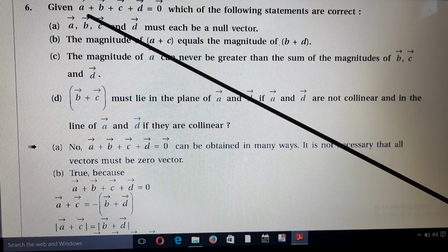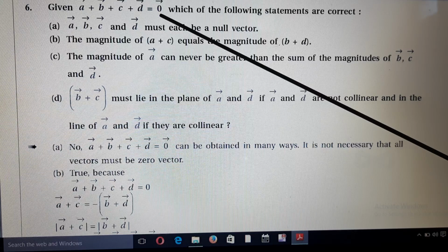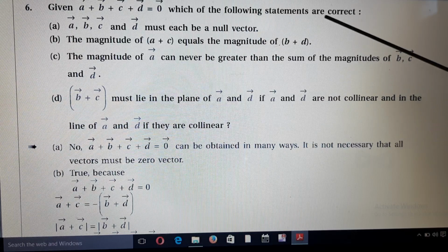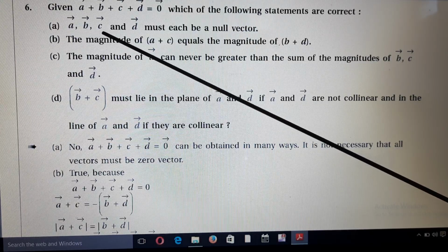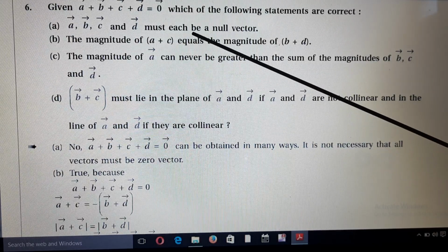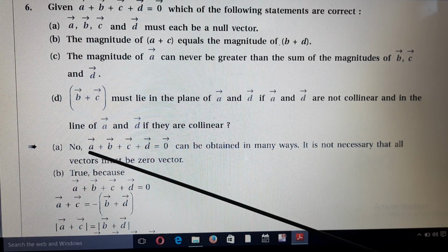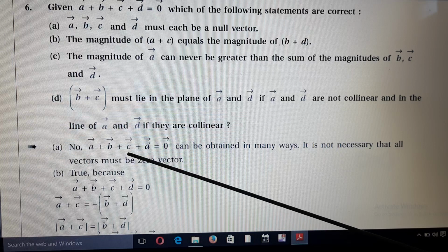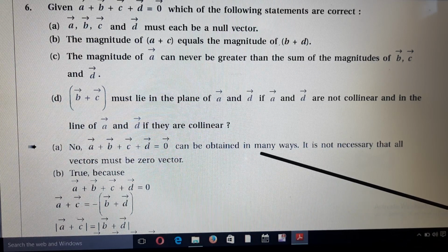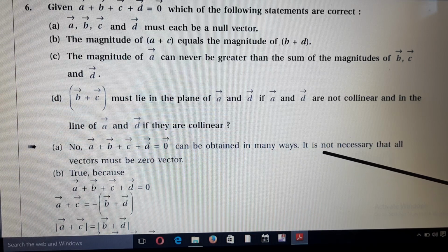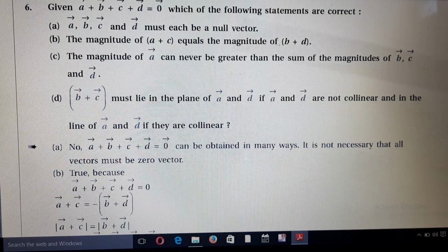Given vector A plus vector B plus vector C plus vector D is equal to 0, which of the following statements are correct? First, A. Vectors A, B, C and D must each be a null vector? No. Look here, A plus B plus C plus D equal to 0 can be obtained in many ways. It is not necessary that all vectors must be zero vectors.